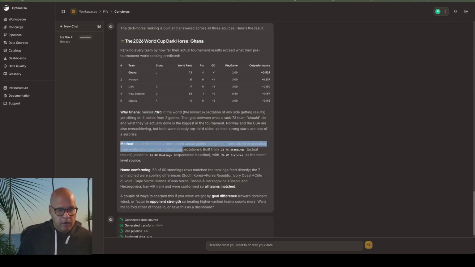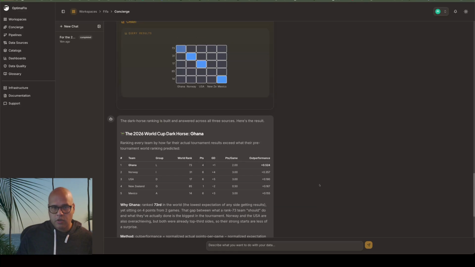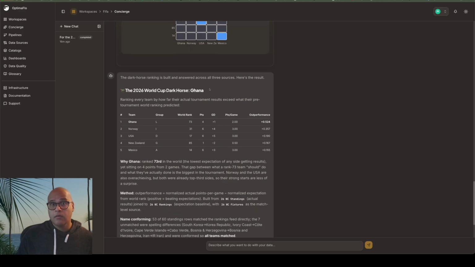It gives you the method of how it measured outperformance, the name conforming, and a couple of ways to sharpen this, weight by goal difference. So if you wanted to go back and continue talking to the AI, you can say, let's look at the weight of goal difference, opponent strength, other metrics, other things in the API endpoints. You can keep adding things like that. So I like this. This is a good start. So yeah, Ghana won the dark horse. It's actually a solid team. Norway obviously is in there.